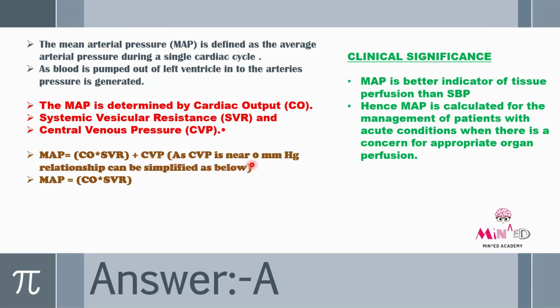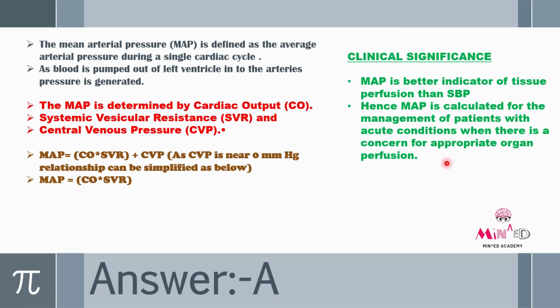As CVP is near to 0 mmHg, the relationship can be simplified as below. Since CVP is nearly 0 mmHg, the normal formula will be MAP is equal to cardiac output multiplied by systemic vascular resistance. And what is the clinical significance of MAP? MAP is a better indicator of tissue perfusion than SBP. Hence, MAP is calculated for the management of patients with acute conditions when there is a concern for appropriate organ